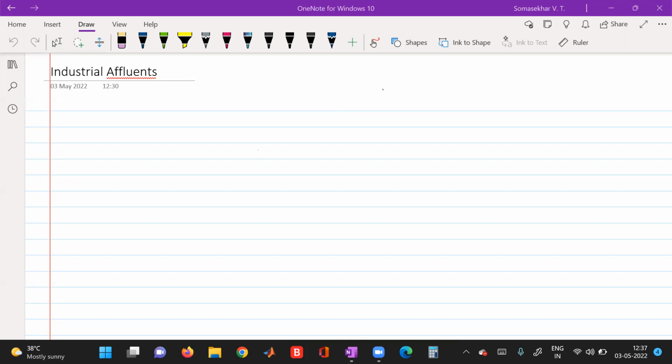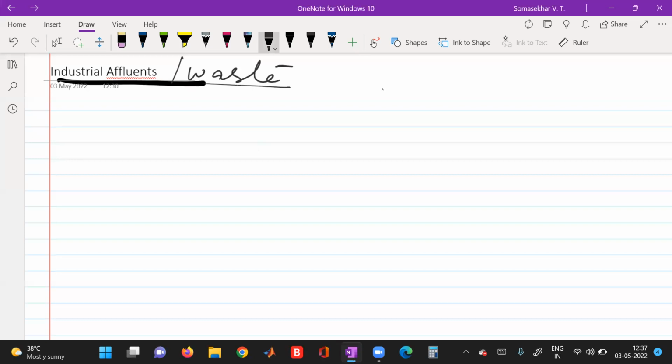In the sources of pollution we have seen the domestic waste, next is agricultural waste, and today we are looking at the industrial effluents. This is your topic, industrial effluents. That is nothing but industrial waste. From where will we get industrial waste? Waste is unwanted and unusable material. This waste material we are getting from the industries like the tannery industry.